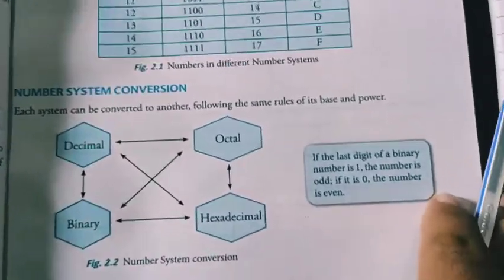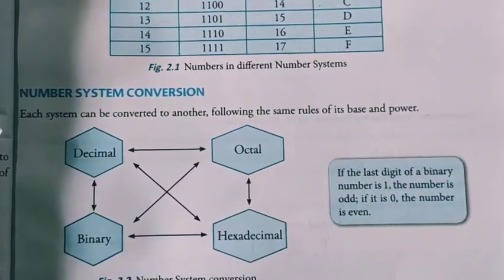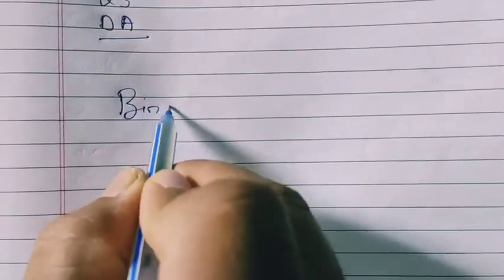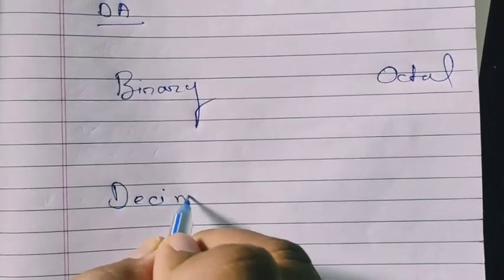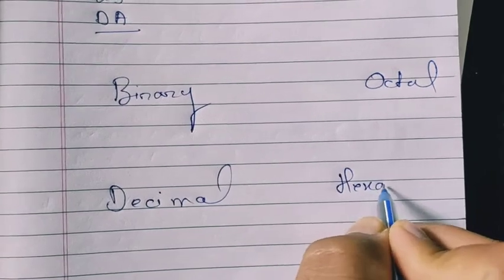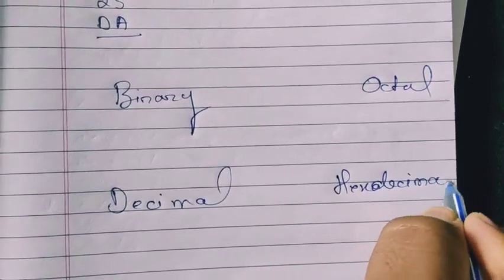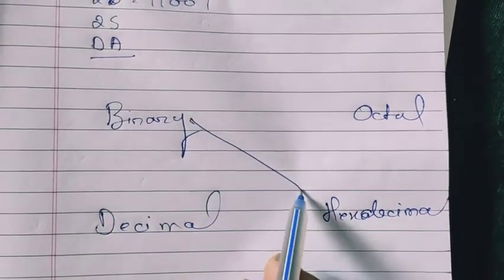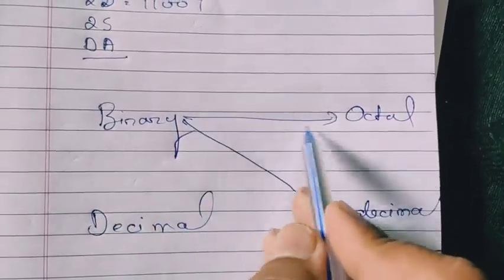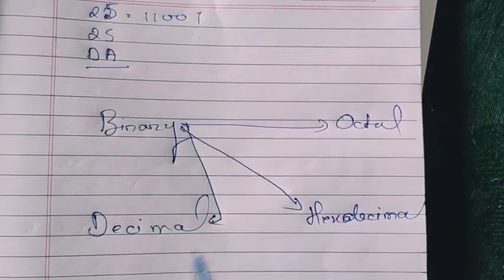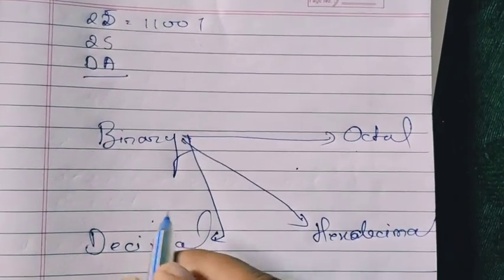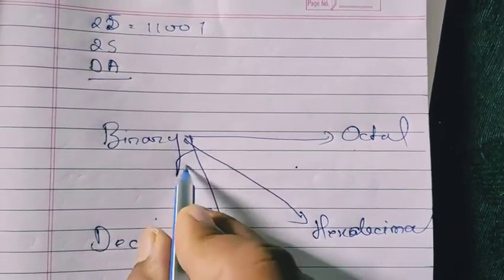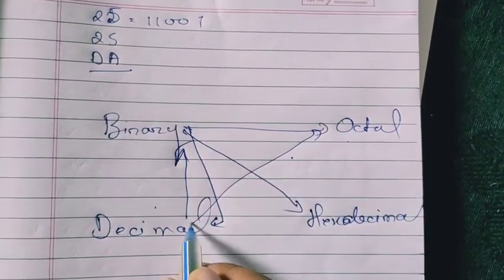Now, number system conversion. As you know, we have 4 types of number systems: binary, octal, decimal, and the last one, hexadecimal. We can convert among these. We can convert binary to decimal, binary to octal, binary to hexadecimal. We can convert decimal to binary, decimal to octal, decimal to hexadecimal.